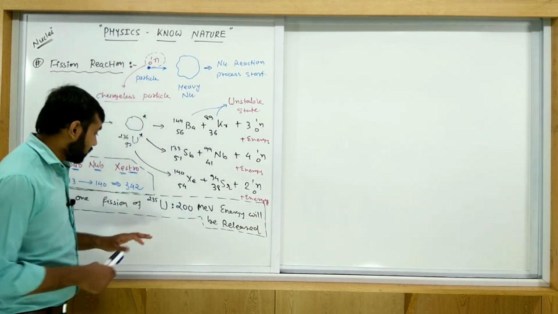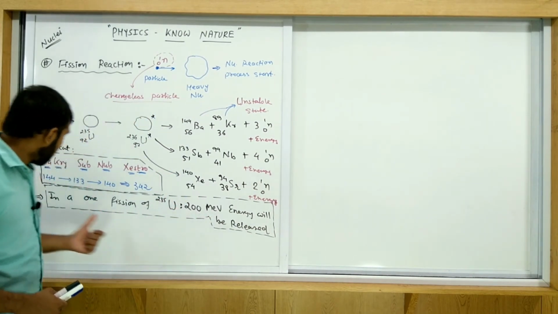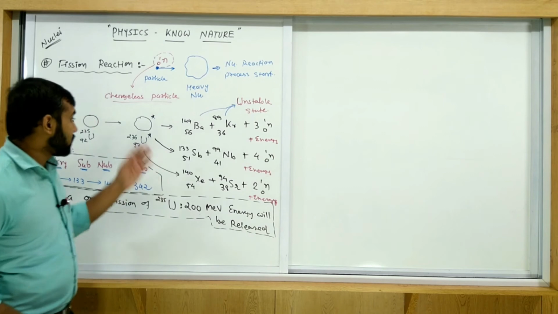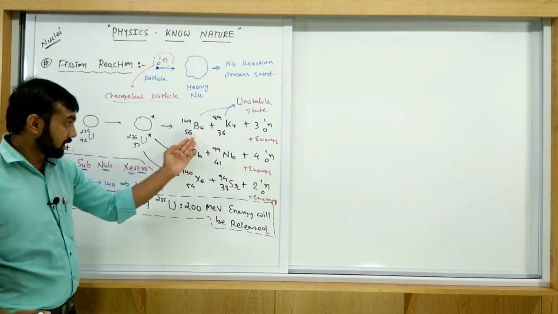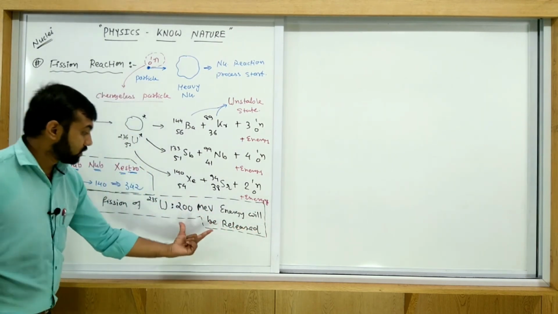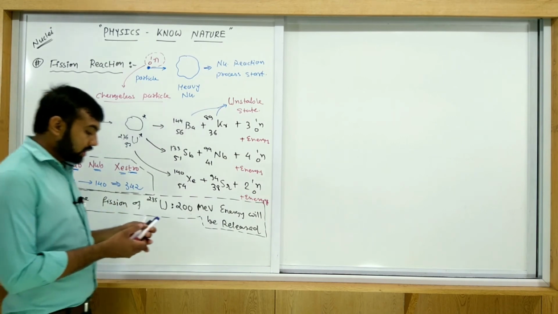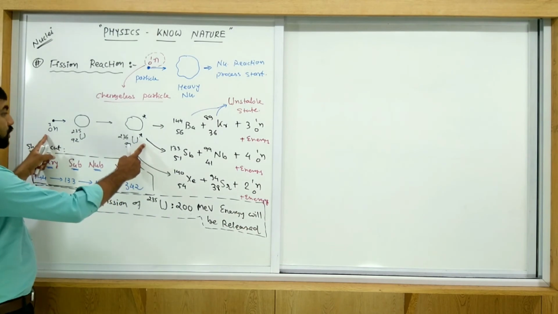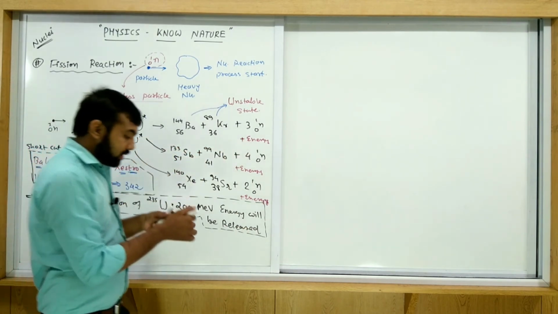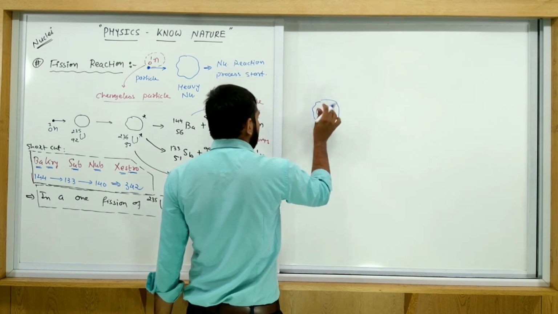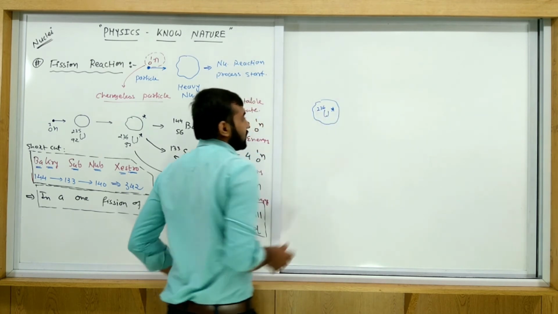Okay guys, let us discuss: if in one fission of uranium 200 MeV energy is released, then how is it shared between all the fragments, neutrons and everything? Let us write some relation like this. First we have uranium 236 in an excited state.